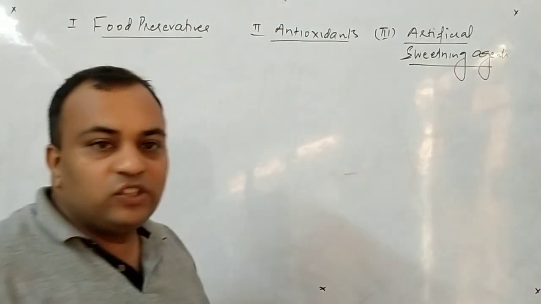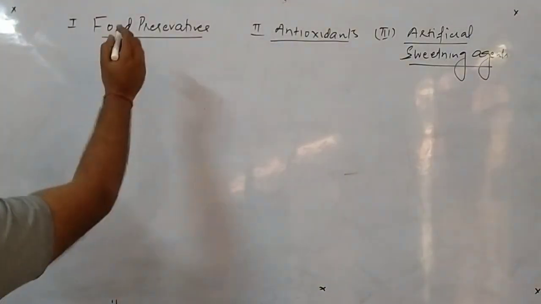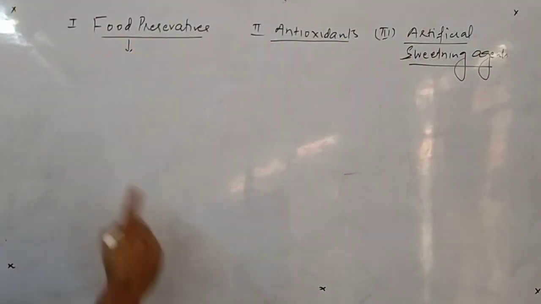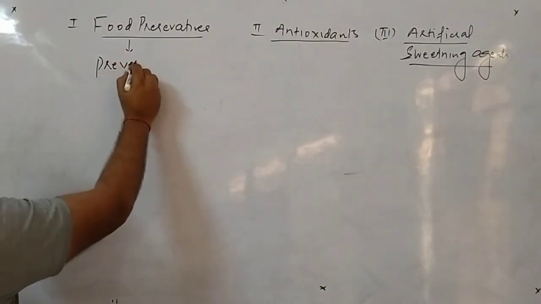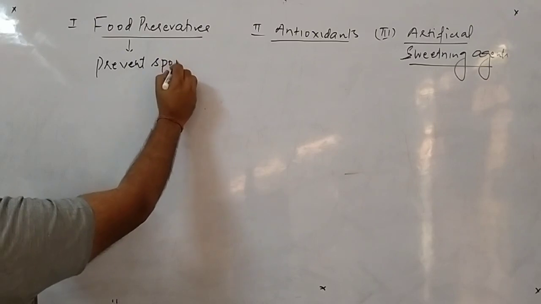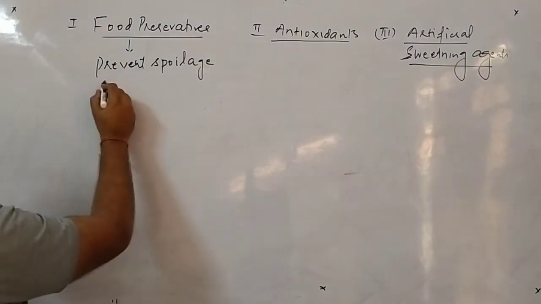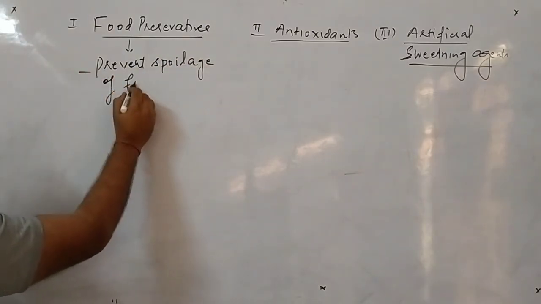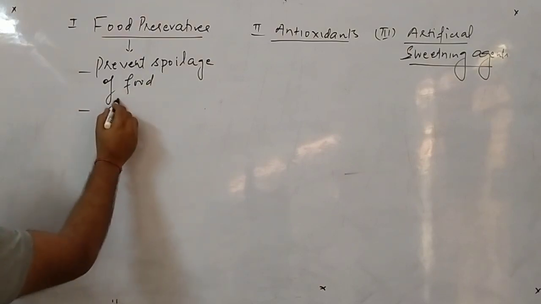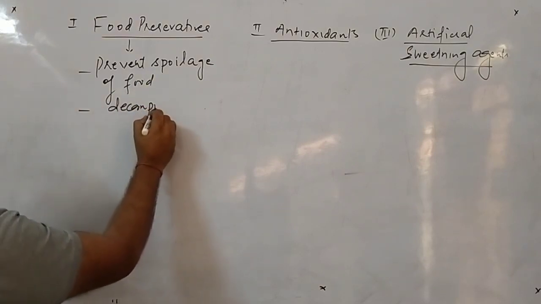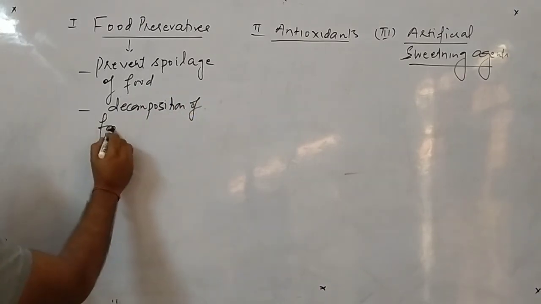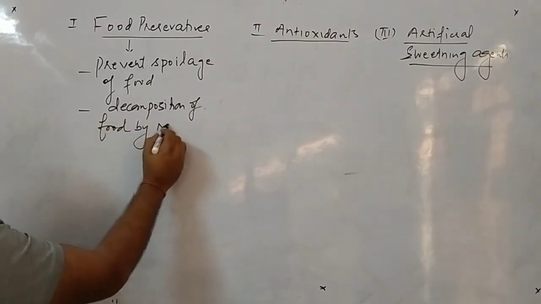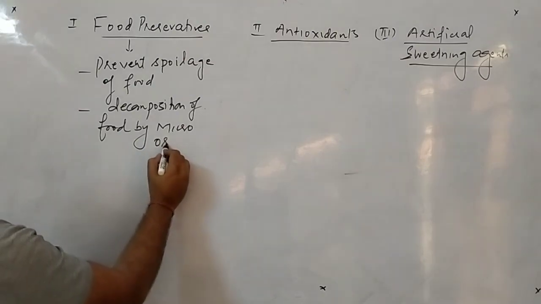So I start with the first one, that is food preservatives. These are the chemicals which are added to the food just to prevent spoilage of food, or better you can say to prevent the decomposition of food by microorganisms.